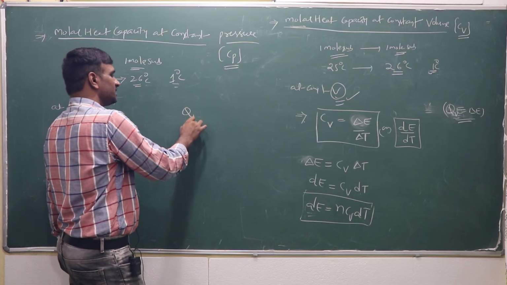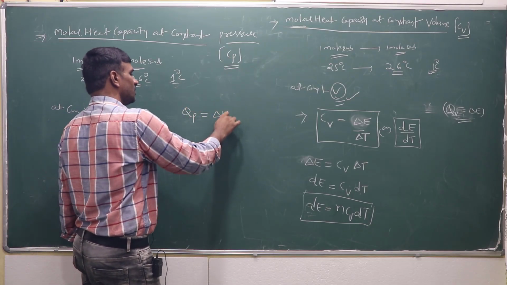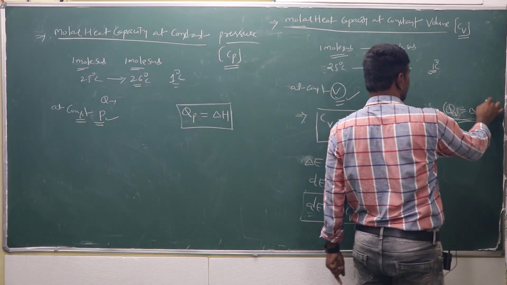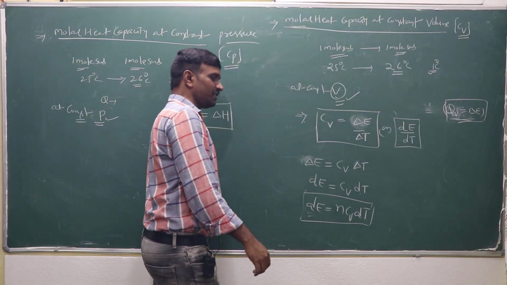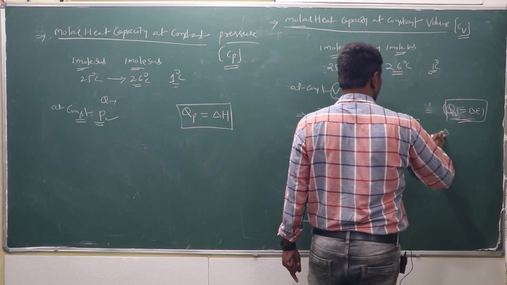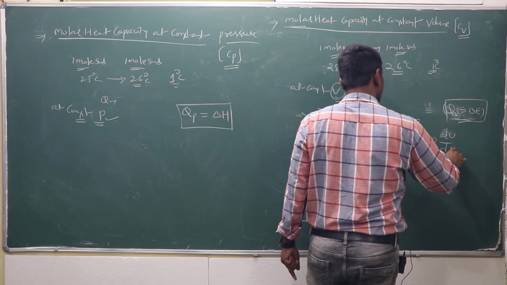And the heat at constant pressure is equal to the change in enthalpy. Here, for internal energy, Q is equal to delta E, or sometimes it is written dU, dU by dt.